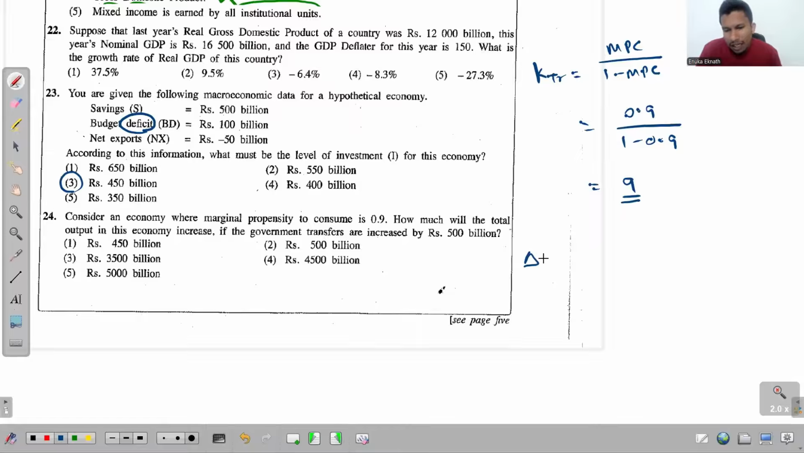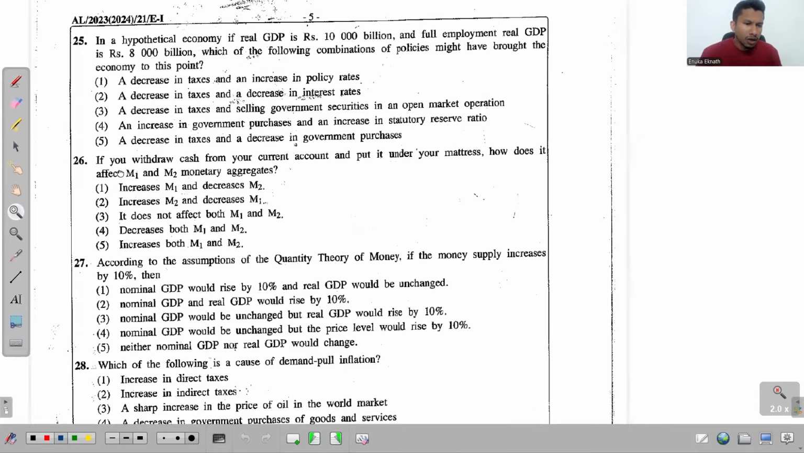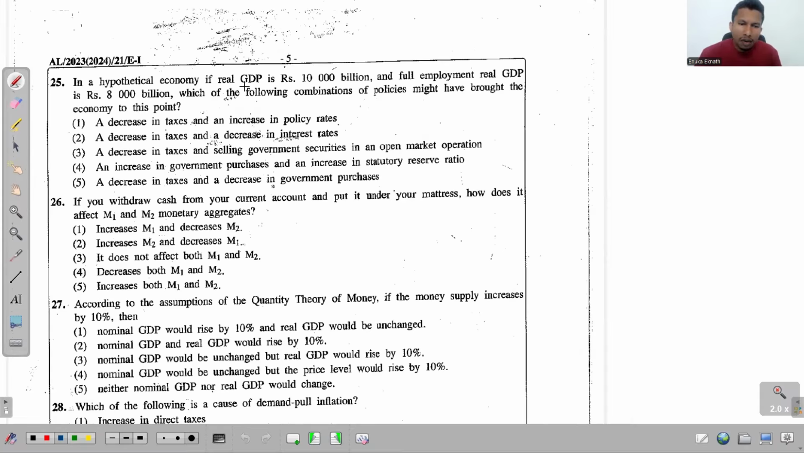Now, the change in national income is equal to multiplier times the change in transfers. So transfer multiplier is 9, change in transfers is 500 billion. That's an increase of 500 billion. So the change in national income will be how much? 4,500. Answer is the fourth one. Right, now come to this question 25. There it says, in a hypothetical economy, real GDP is 10,000 billion. Okay, so this is a real GDP amount, and full employment real GDP is 8,000 billion.